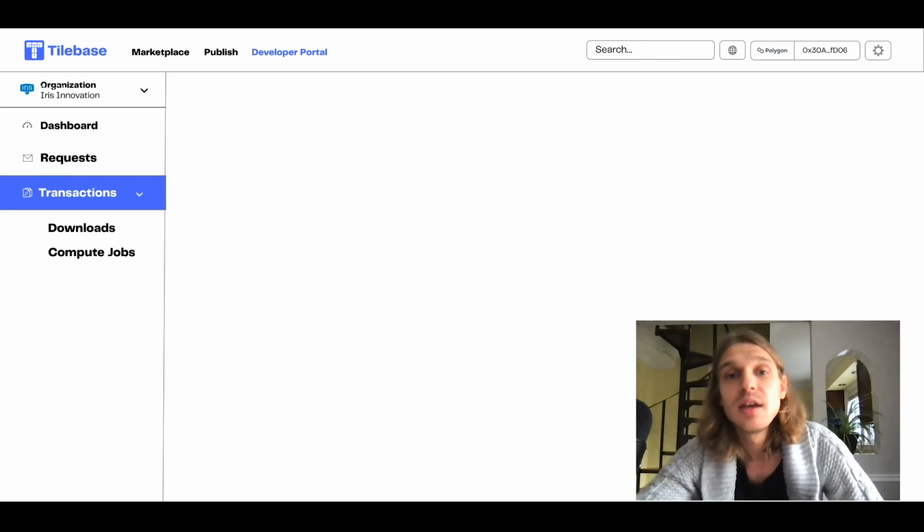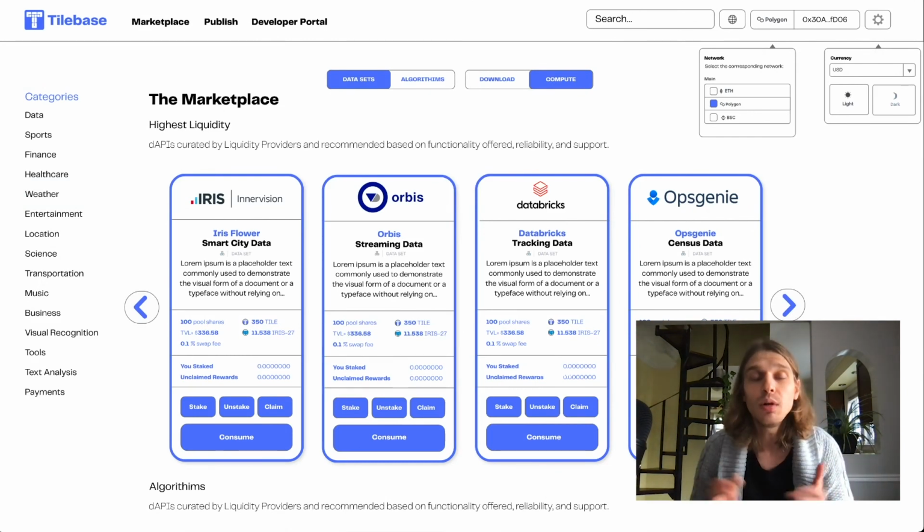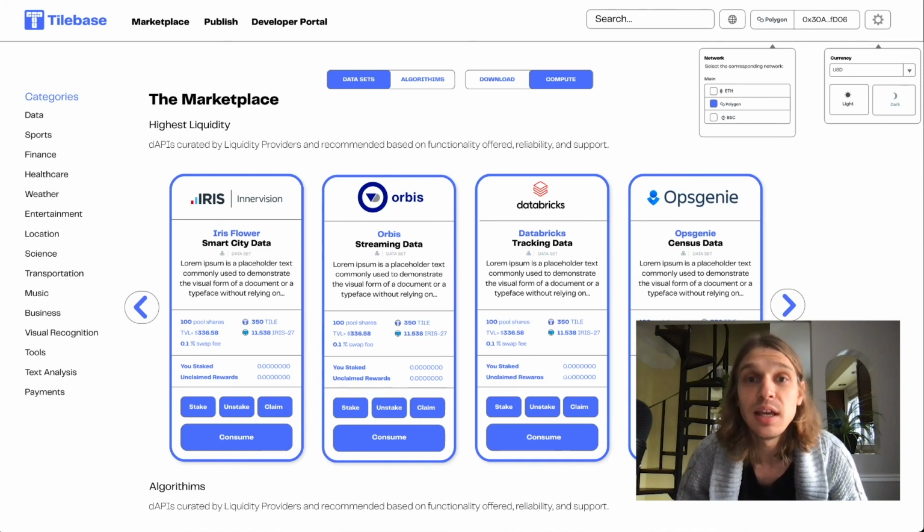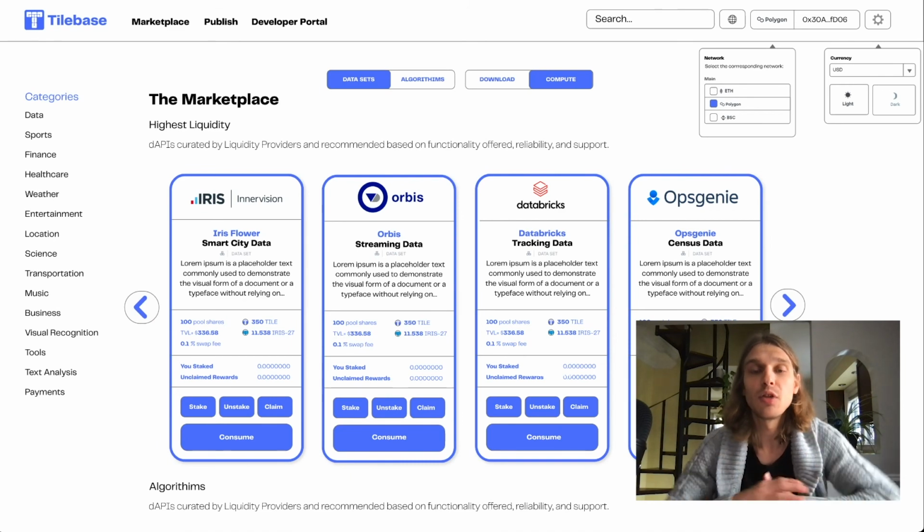Okay, so that's Tilebase as a whole. We're really excited about the technology of the blockchain and how we can provide transparency and auditability with this open data economy on the blockchain.